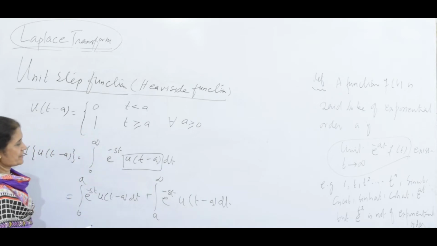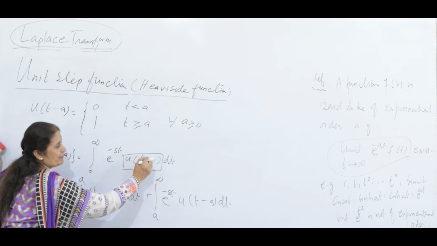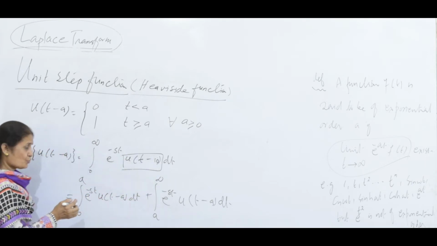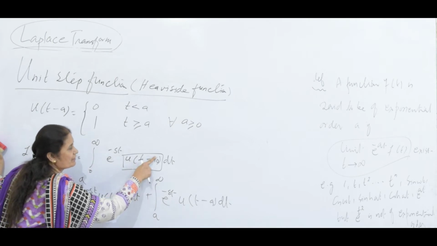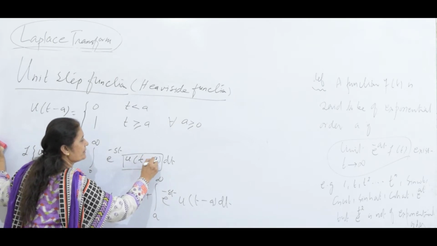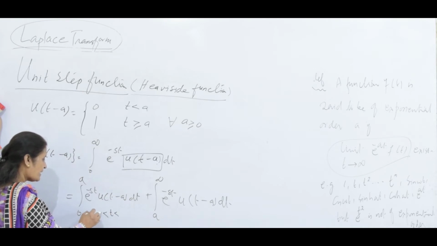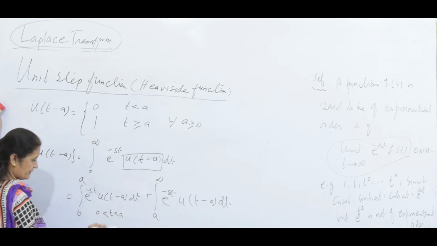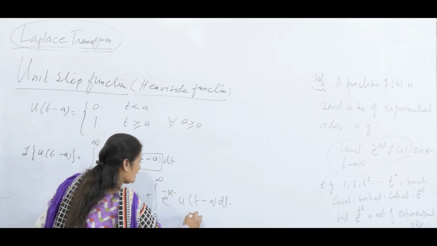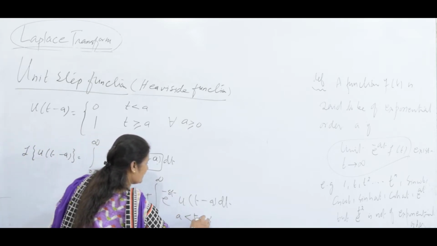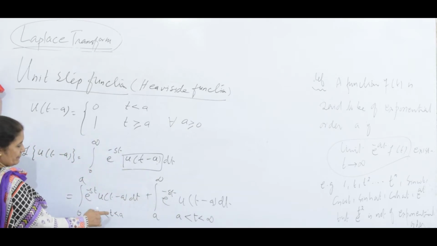So you have to split up according to the unit step. Suppose this is 10, for example, then you are going from 0 to 10 and 10 to infinity. If it is something like a, now the definite integral limits are written 0 to a here because t is the variable of integration. Here t is written a to infinity, upper and lower limit.